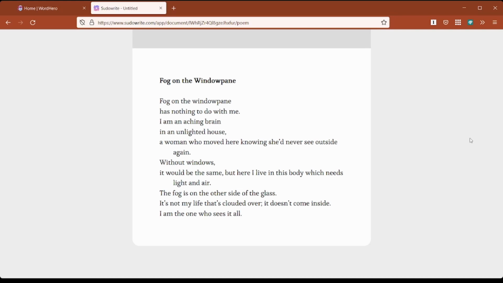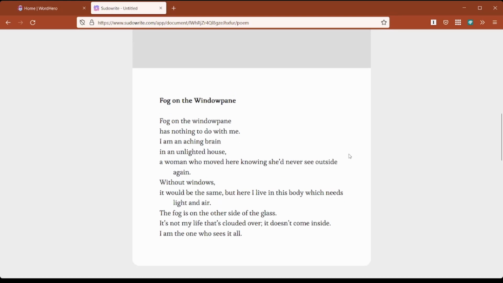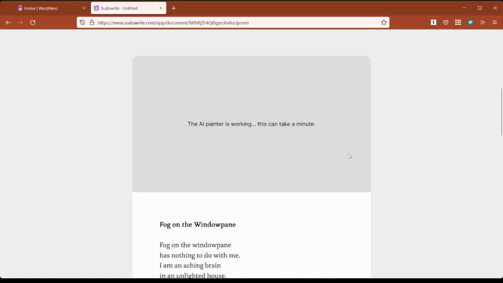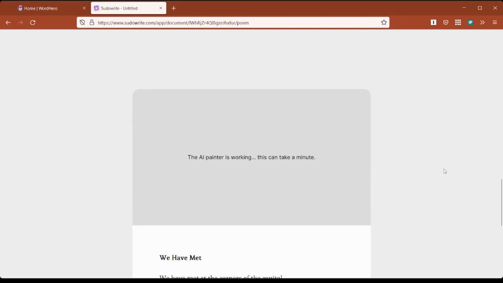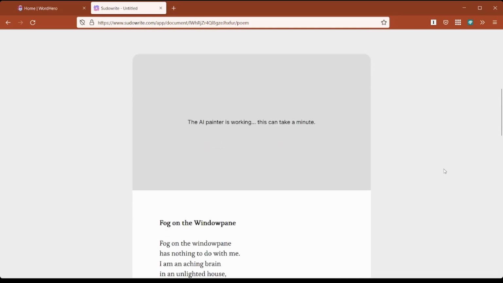Well, okay, obviously in this one here I'd change the, a woman who moved here knowing. I'd make it, some dude who moved here knowing he'd never see the outside again. But it's interesting. It's not bad. So right now you'll see the AI painter is working. This can take a minute. So we will pause a moment.